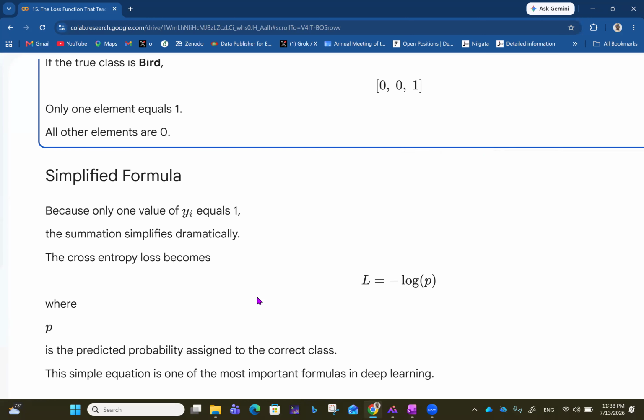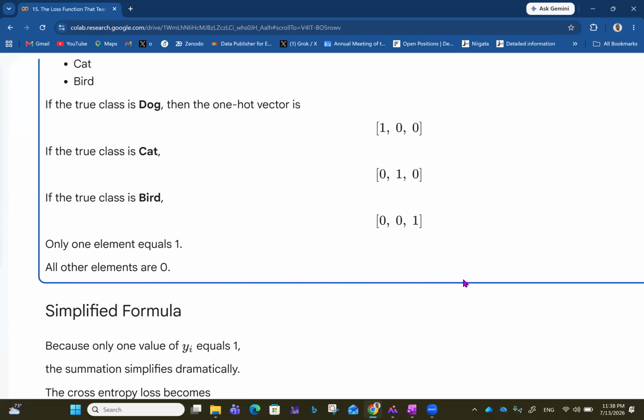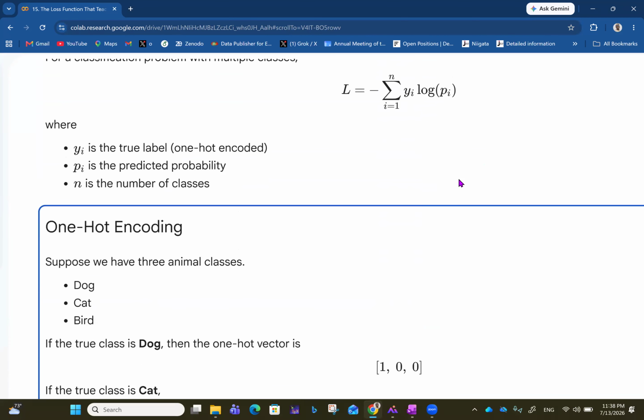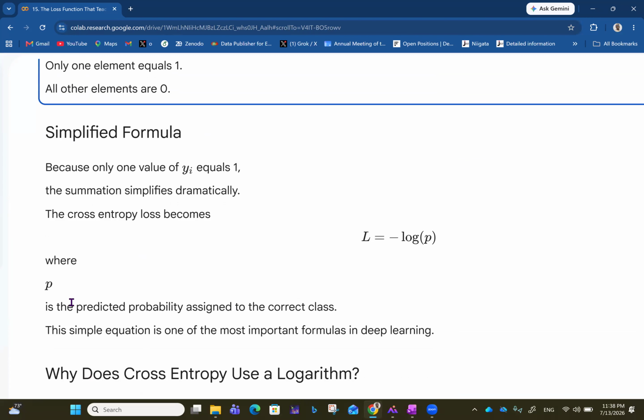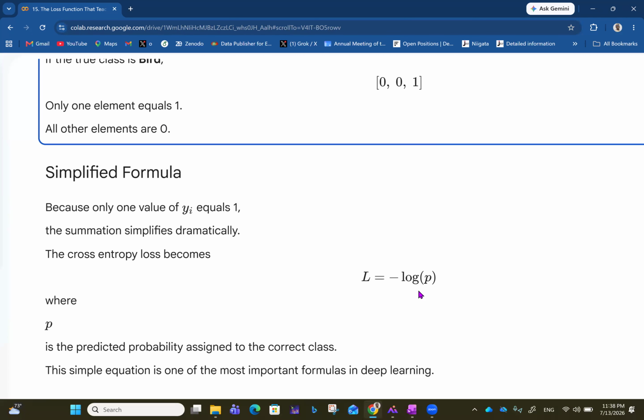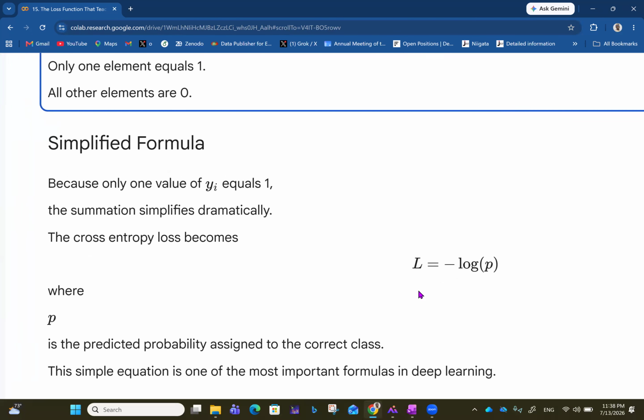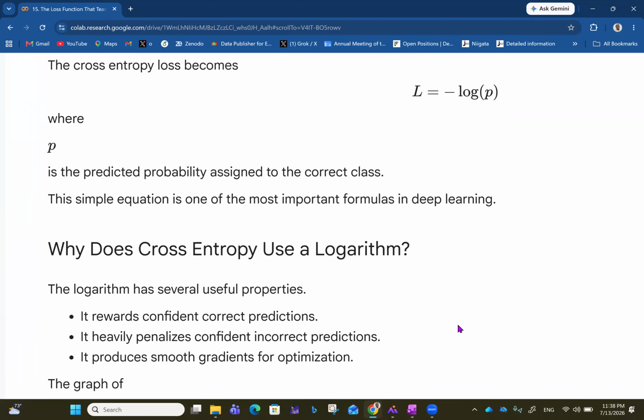We then have a simplified formula because only one value of y_i equals 1 in each case. The summation simplifies dramatically, and the cross entropy loss becomes L equals minus log p, because y_i is only 1 for the correct class, so you just have log p. Here p is the predicted probability assigned to the correct class. This simple equation, L equals minus log p, because of one-hot encoding, is one of the most important formulas in deep learning.